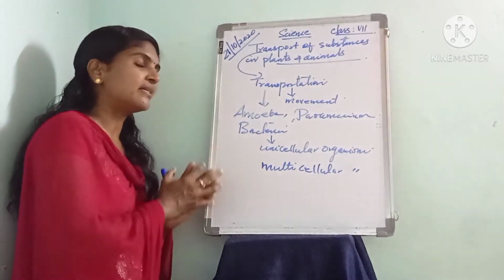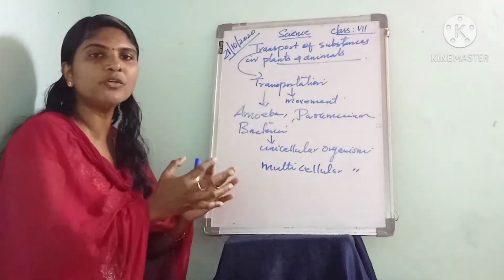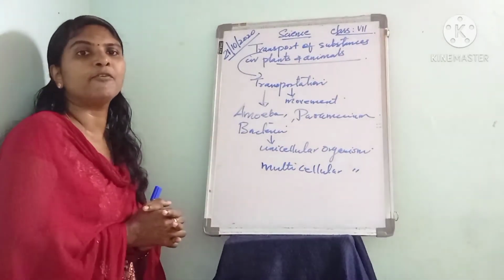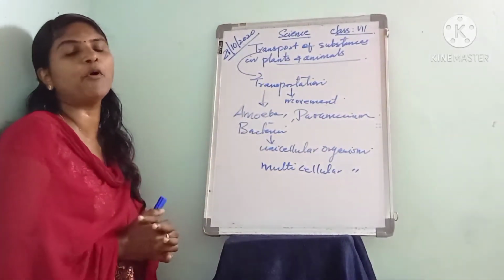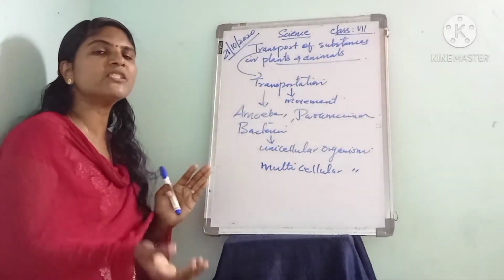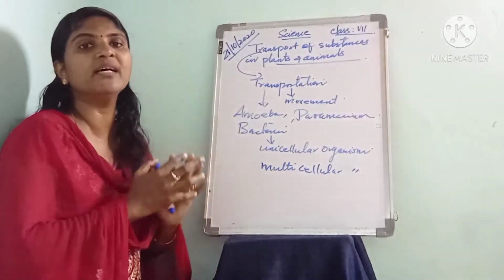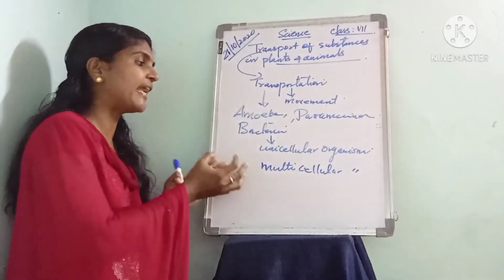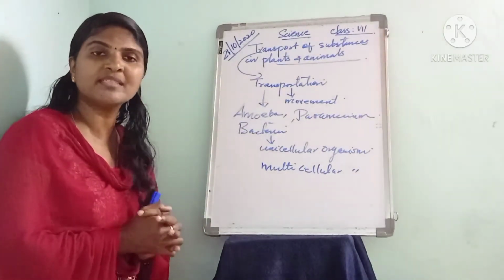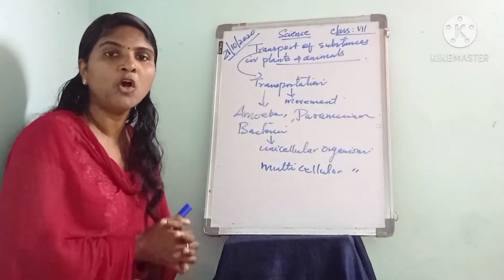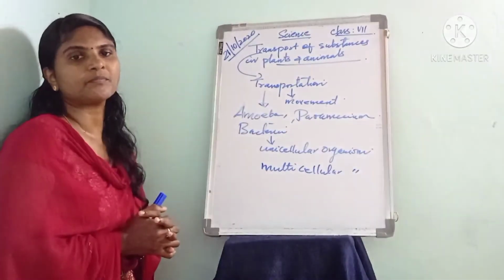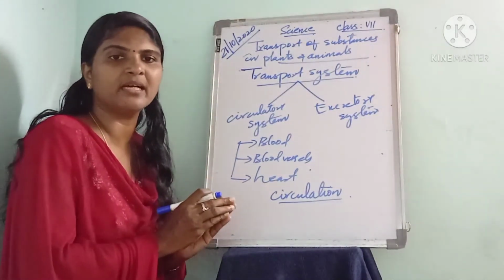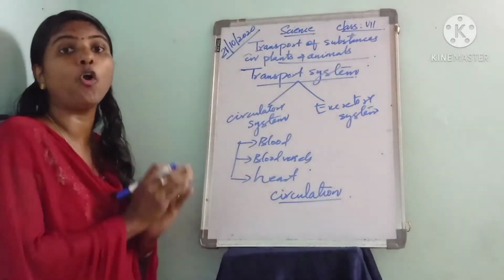Okay, actually the transport system is used to supply useful substances for the performance of each cell in the body of plants and animals, and it is also used to remove the waste products from the body of plants and animals. Okay, that is the importance of transport system in the case of multicellular organisms. That is through the process of circulation, the blood that circulates in the body all the time.